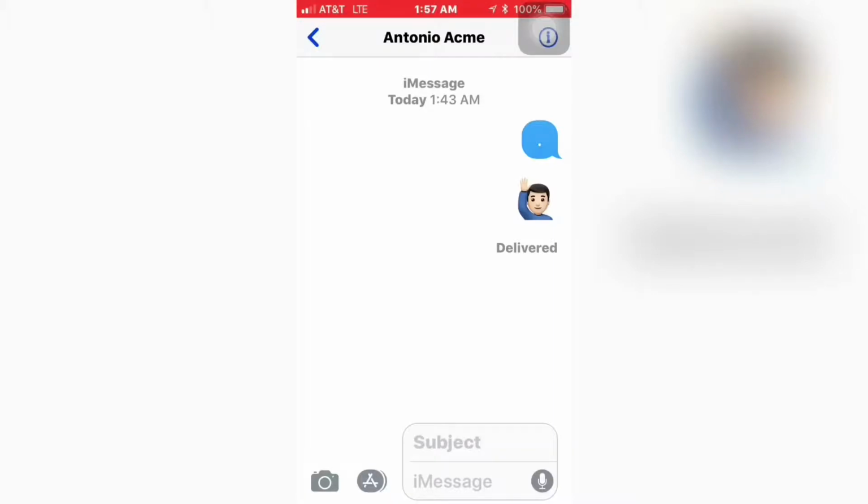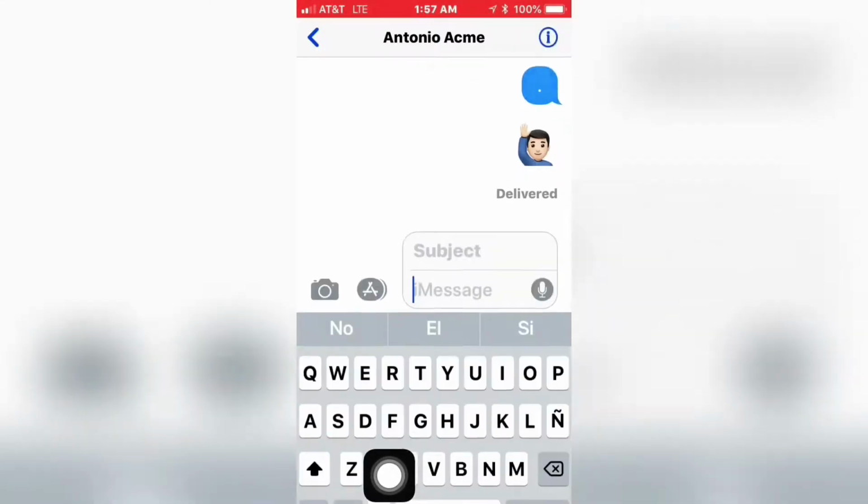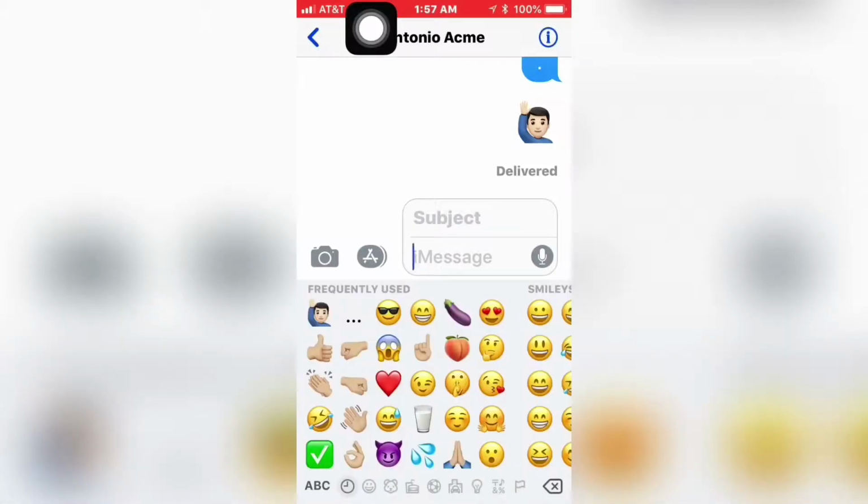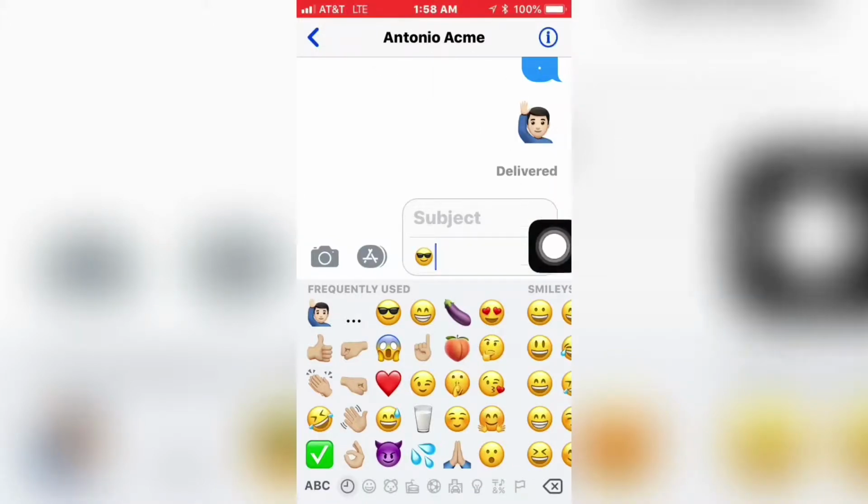I'm gonna show you how you can send a text message with effects. So let's tap on right here, and we're gonna go to the emoji keyboard, and once we're there, we're gonna select an emoji. In this case, I'm gonna pick this one with the sunglasses, and then I'm gonna hold and